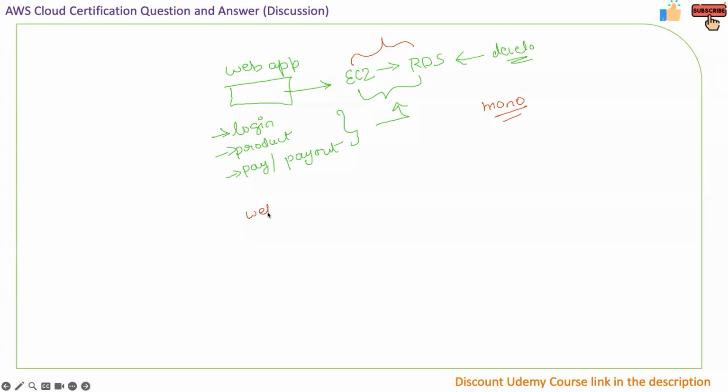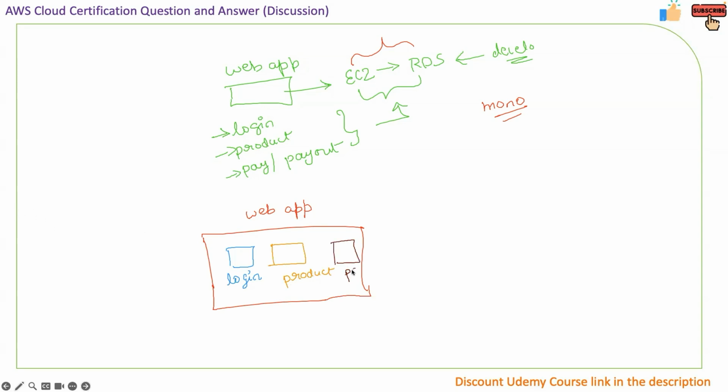Now imagine the same web app, but here we have a login application that is deployed separately. It's a separate stack. Then we have the product application that is also a separate stack. And then we have the pay application, which is also a separate stack. So all of this can have simultaneous deployment happening. We can have CI/CD set up for all of them separately, and testing all of them can be easy.